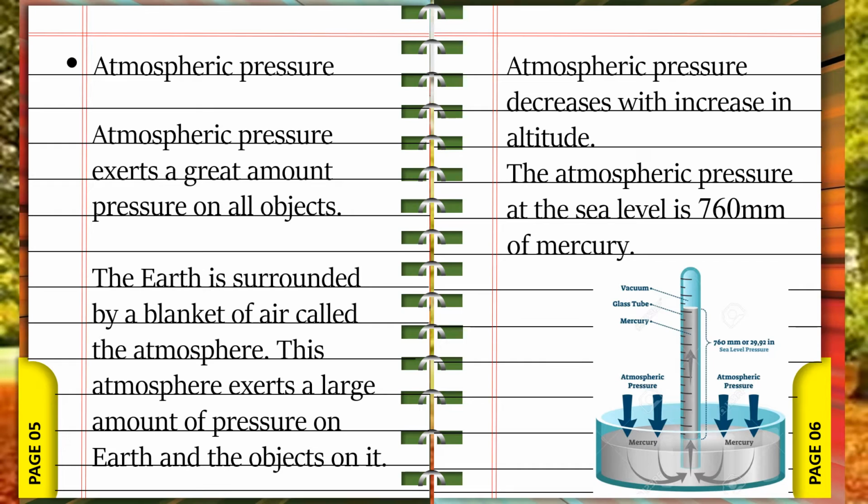Near the sea level, the atmospheric pressure is the greatest because the column of the air pressing on us is the highest and the longest. Since air has weight, it even exerts pressure. The atmospheric pressure at the sea level is 760 millimeters of mercury.